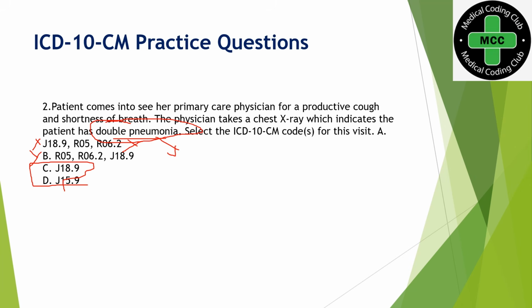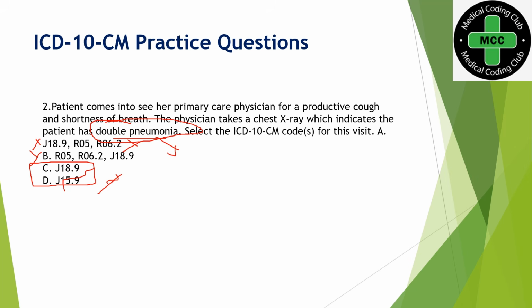Then you may have confusion between option C and option D, J18.9 and J15.9. J15.9 is for bacterial pneumonia. We don't have any specification regarding bacterial pneumonia, so you cannot code option D either. And if you check here, they have specified double pneumonia, but you don't have any direct code stating double pneumonia.